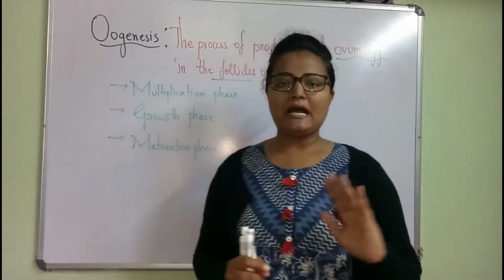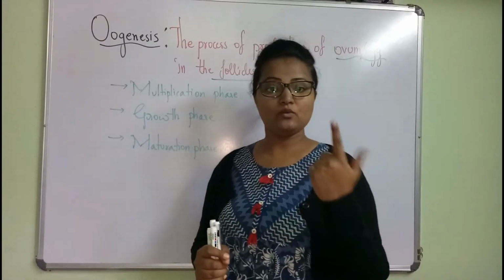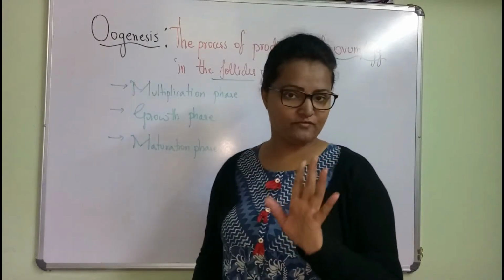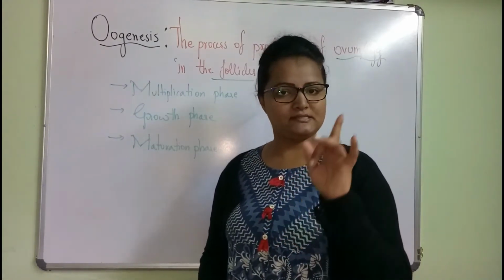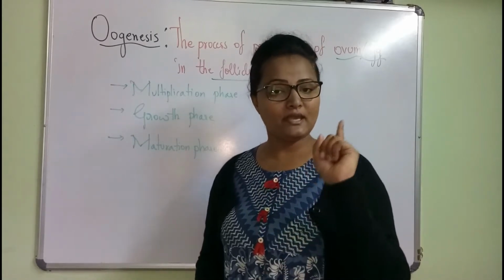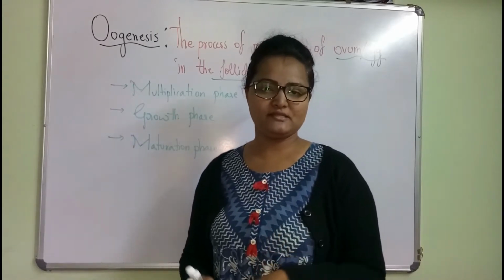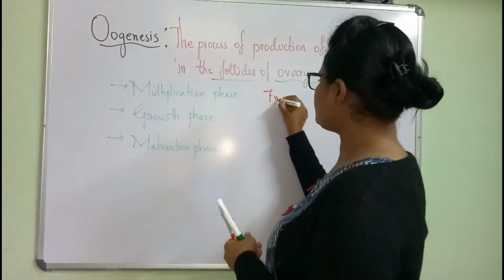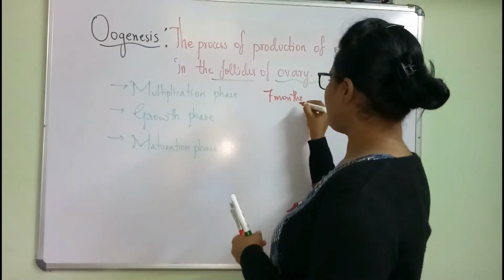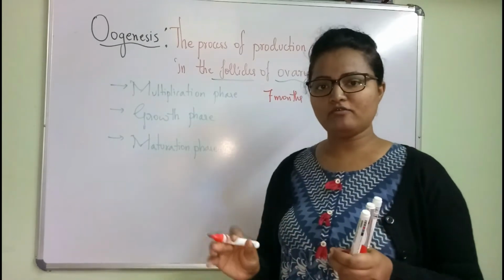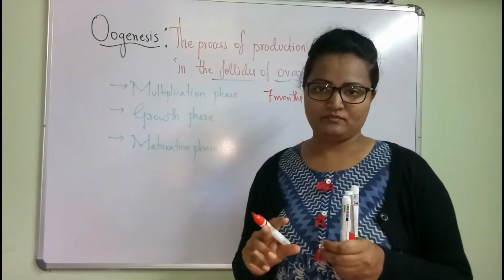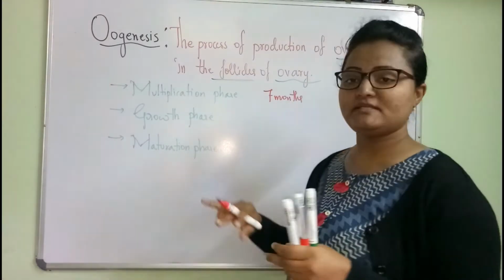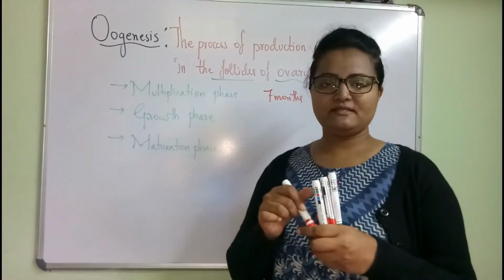But regarding oogenesis, the multiplication phase starts during the embryonic development of the fetus, nearly at the end of the third trimester, the end of the 7th month.